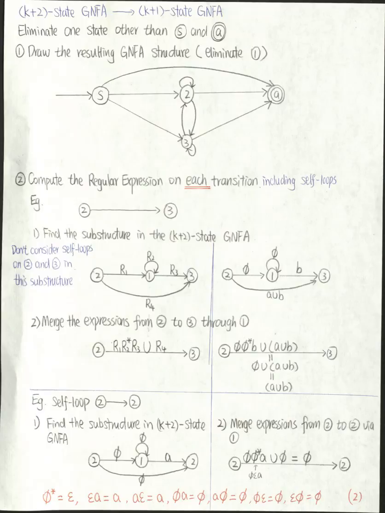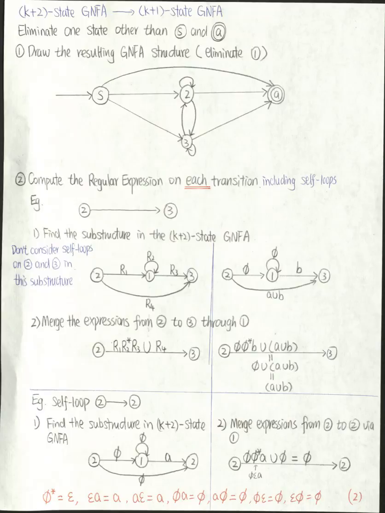Now we compute the regular expression on each transition. After eliminating 1, my resulting graph should be equivalent to my original graph with one more state, 1. So we need to change the regular expression on each transition to accommodate that missing 1. This is the procedure. Let's say I want to compute the regular expression on the transition from 2 to 3. First, find the substructure in the previous GNFA, including 2 to 3 and 1.